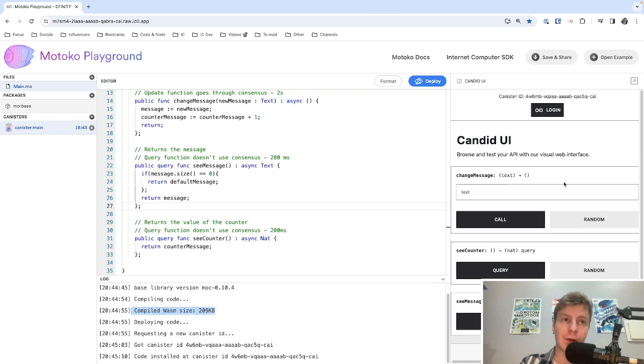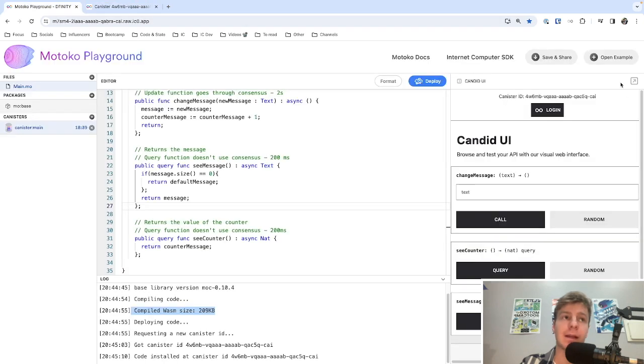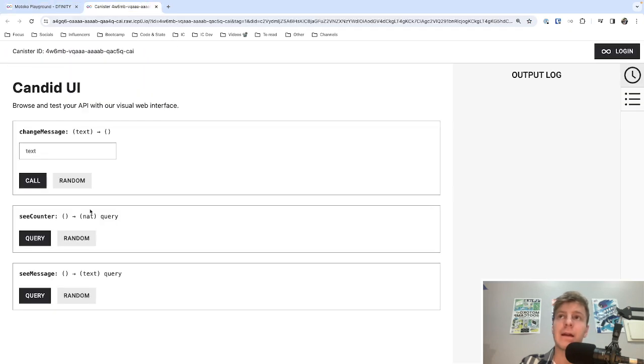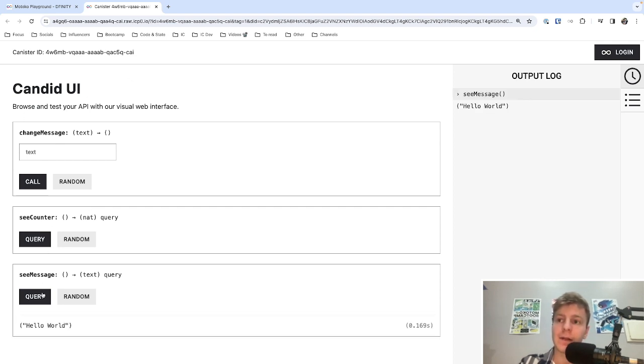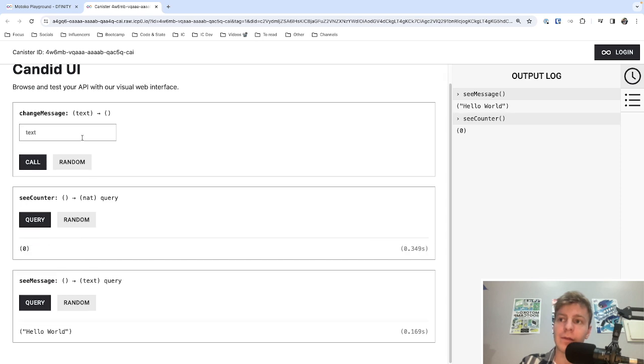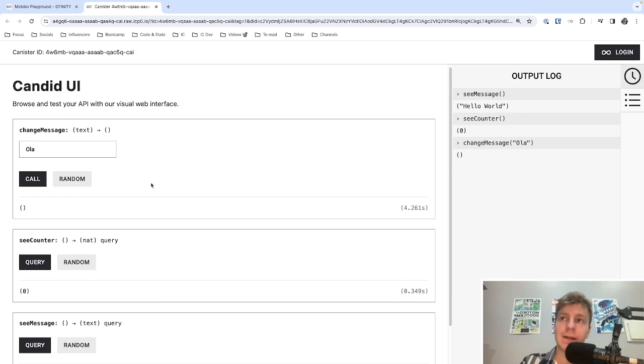On the right, we have the Candid UI. We can access the Candid UI in another tab by clicking here, and we can interact with the public functions of our canister through the Candid UI. I can see the message, see the counter, and change the message. Notice that those are query calls. They perform pretty fast. This is an update call, and it takes more time because it has to go through consensus.